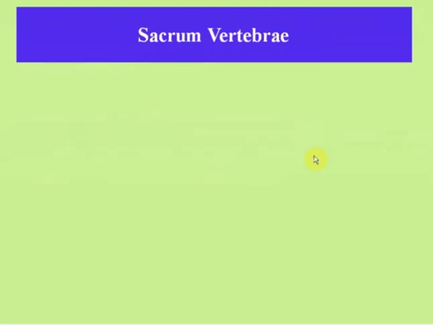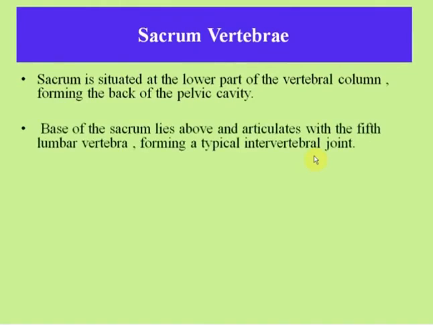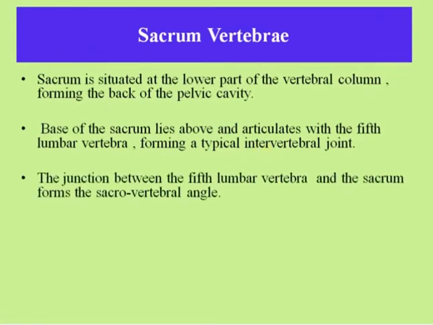Next comes the sacrum. The sacrum is situated at the lower part of the vertebral column, forming the back of the pelvic cavity or pelvic girdle. The base of the sacrum lies above and articulates with the fifth lumbar vertebra, forming a typical intervertebral joint. The junction between the fifth lumbar vertebra and the sacrum forms the sacrovertebral angle.